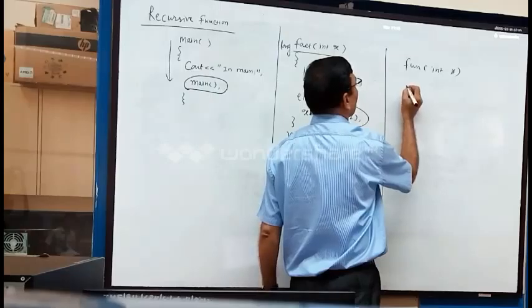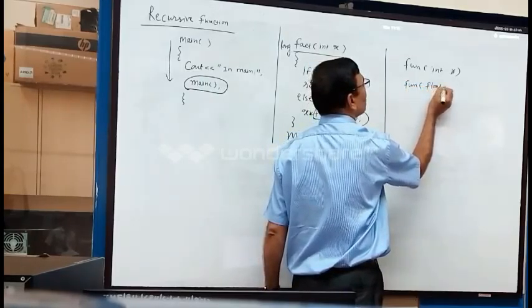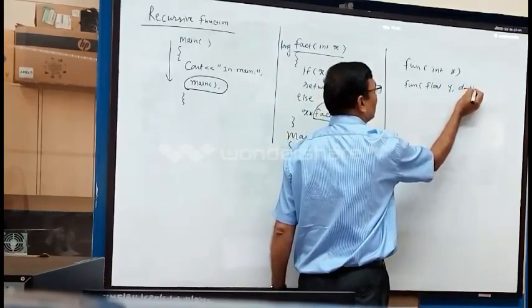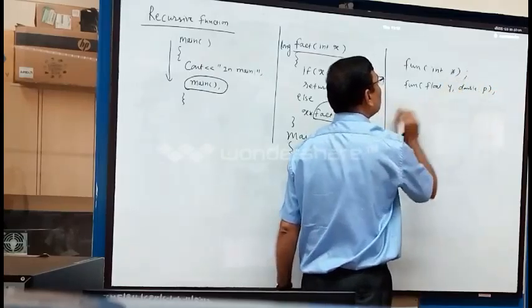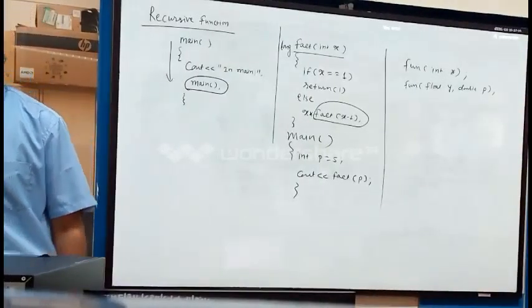Then there is another function fun with float y, or maybe double p. Now these functions have the same name with different signatures.